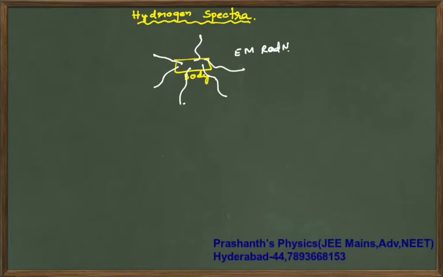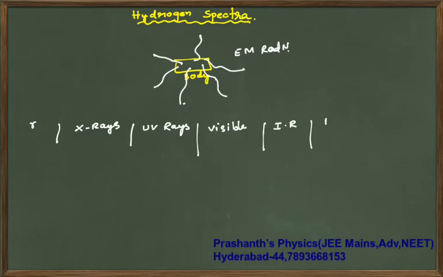Now, this electromagnetic radiation you have already studied in the electromagnetic waves chapter. That is, you have gamma rays, X-rays, ultraviolet rays, the visible region, infrared region, microwaves, followed by radio waves.